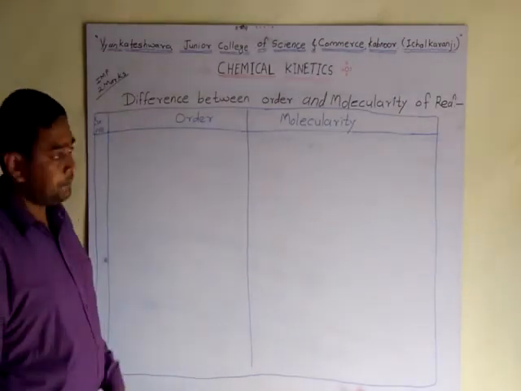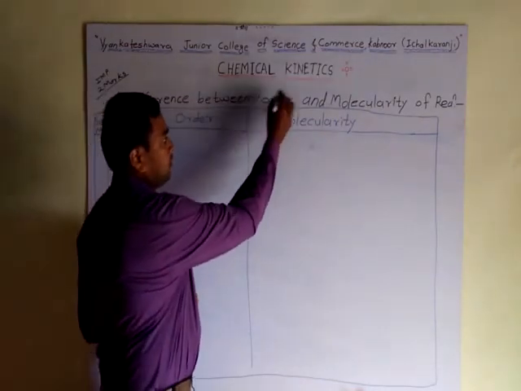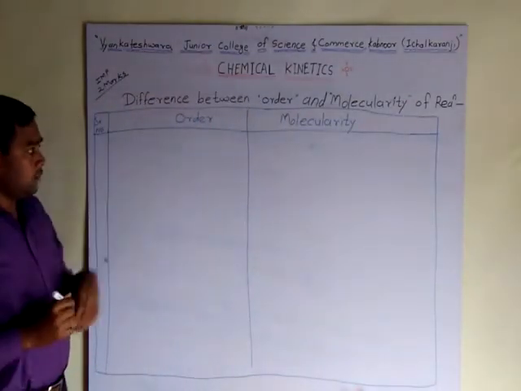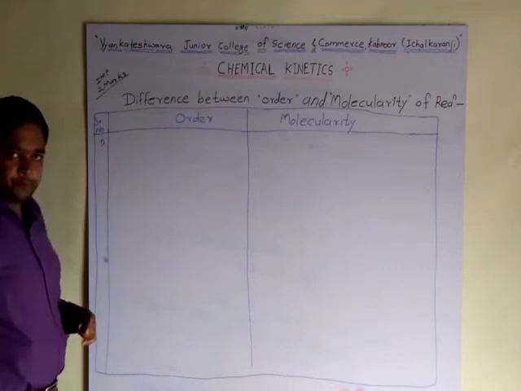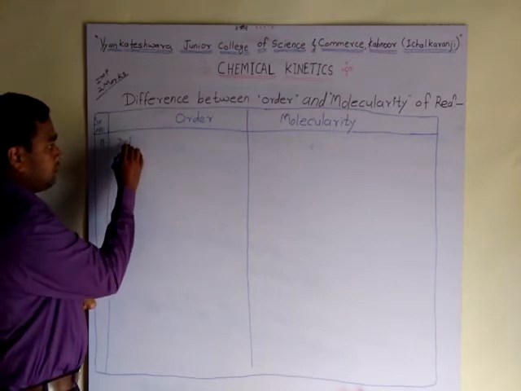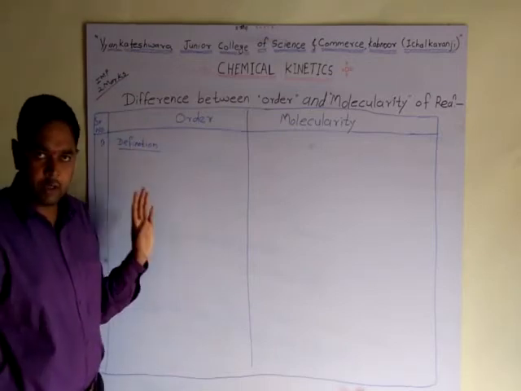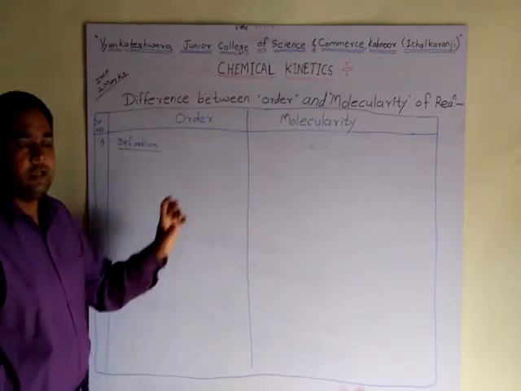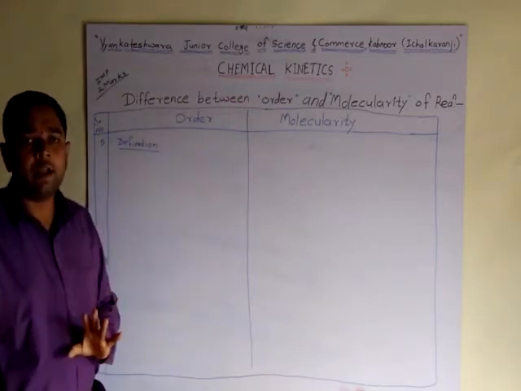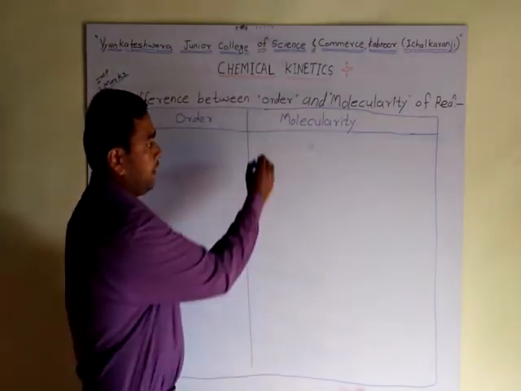The most important point: the difference between order and molecularity of the reaction. The first point is the definition. The definition of order: the sum of the exponents of the concentration terms in the rate law is called the order.